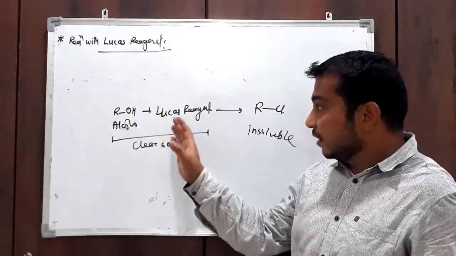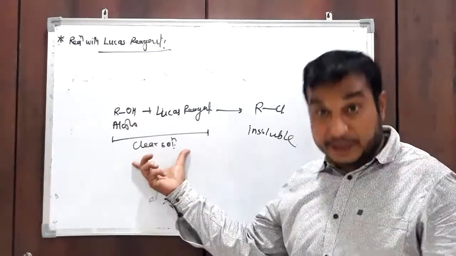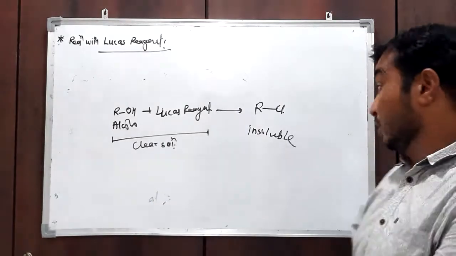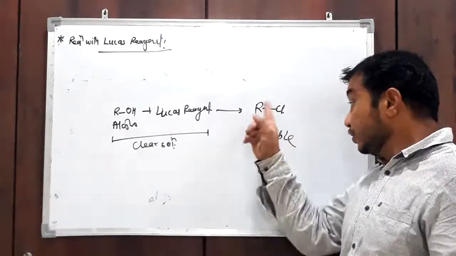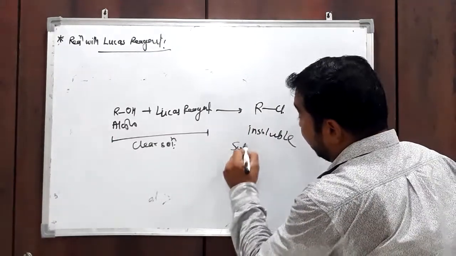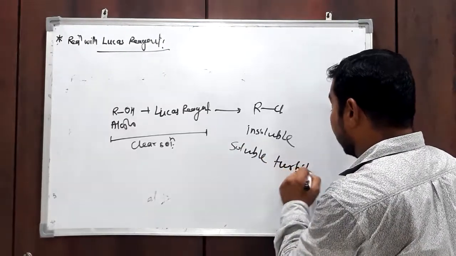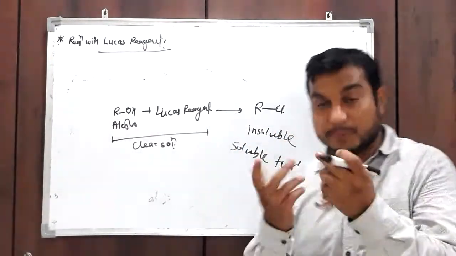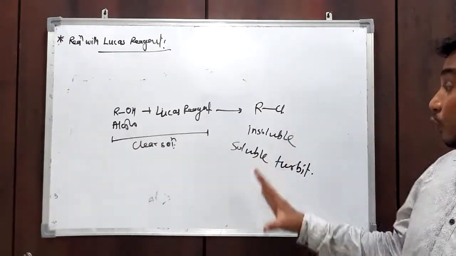That's why whenever we start the reaction of alcohol and Lucas reagent, first you get a clear, transparent solution. After reaction, alkyl chloride forms, which is insoluble in alcohol, and the reaction mixture becomes turbid, milky white. Turbid means particles of alkyl chloride form, which are insoluble in alcohol.